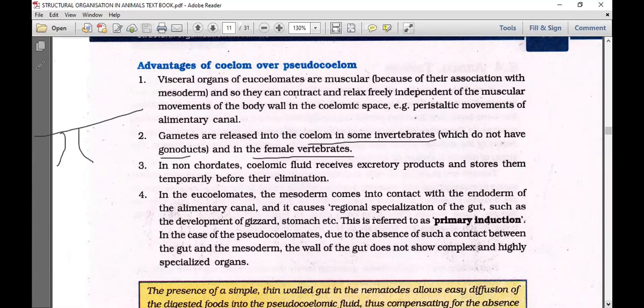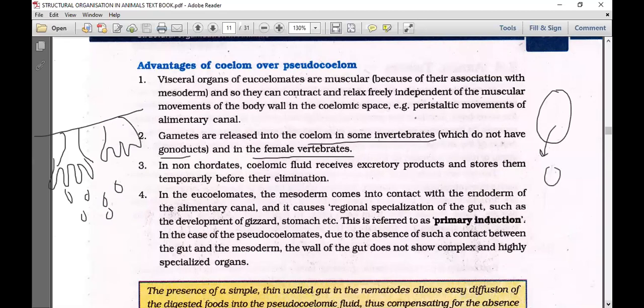Body cavity is present. That's why, if you take Annelida, this is the ovary of Annelida, they release the eggs into the body cavity. That means body cavity is present, so they can release. In the case of human beings also, from the ovary, the ovum or secondary oocyte, the Graafian follicle, will be released into the body cavity. Okay, that possibility is there. We are talking about female vertebrates only. In male vertebrates, sperms are transported by the epididymis. They have a special duct, a sequence of ducts.